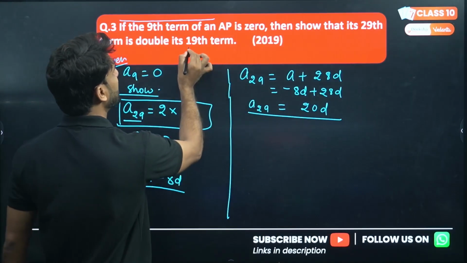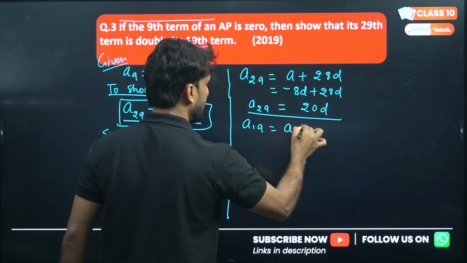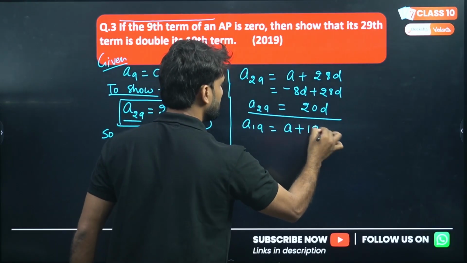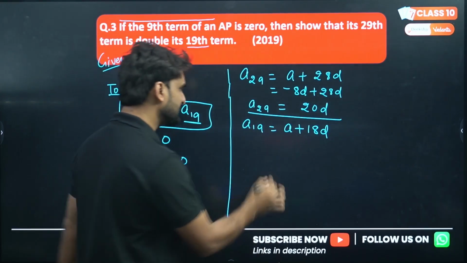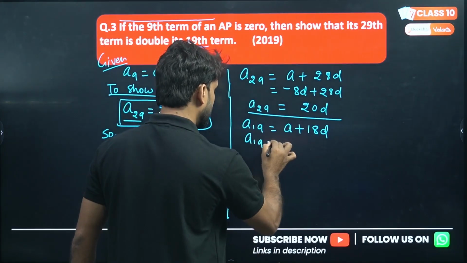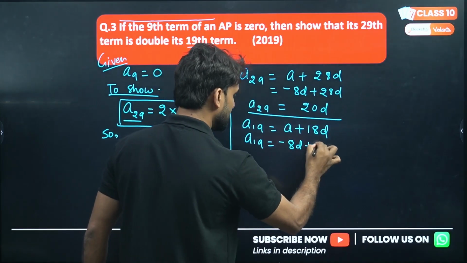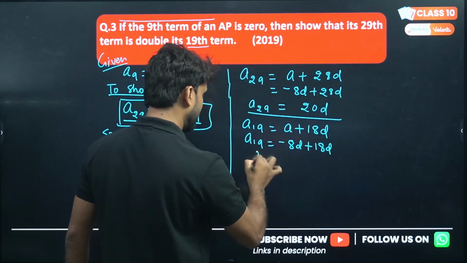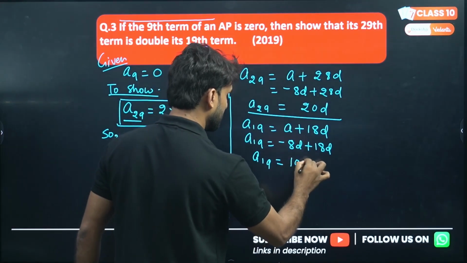Similarly, now find the 19th term. The 19th term will be A plus 18D, because for the 19th term D will be 1 less. So A19 will be, A is minus 8D, so we can write minus 8D plus 18D. What we are getting here is 10D.